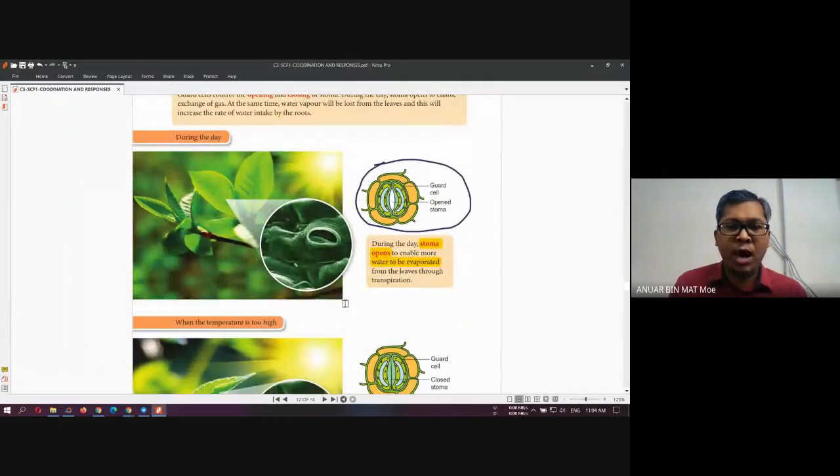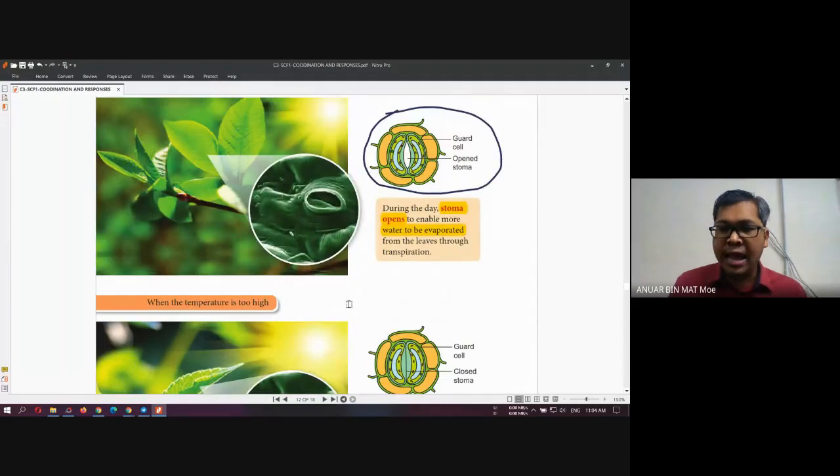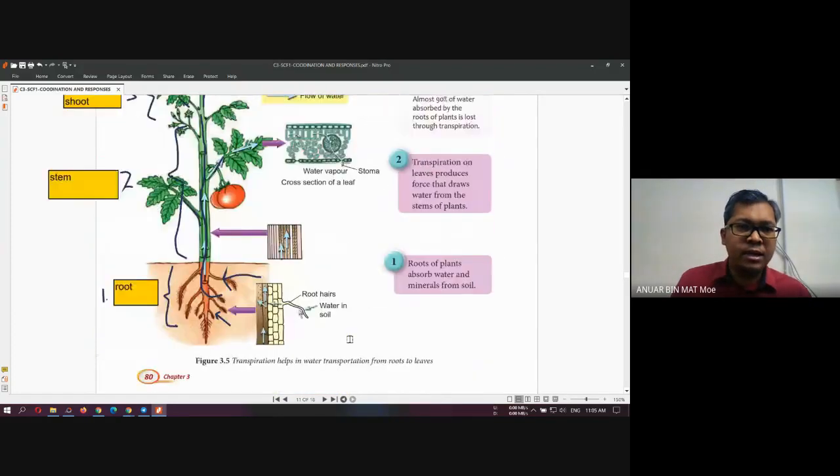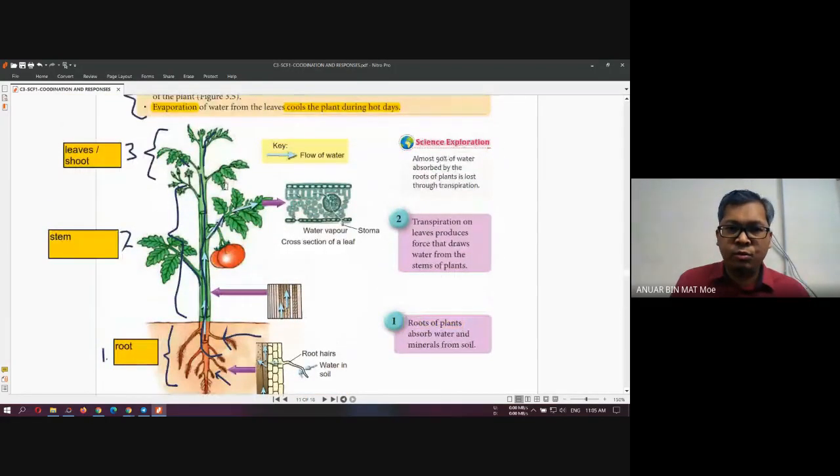So you just remember what happened to the stoma during the day, during the condition when the temperature is too high. What happened to the stoma? When open, the water will escape. Okay, the water will escape, and then the water from the soil will enter the root, and then it goes up through the stem, and then escapes through the leaf.